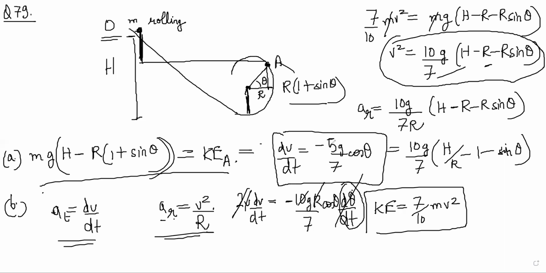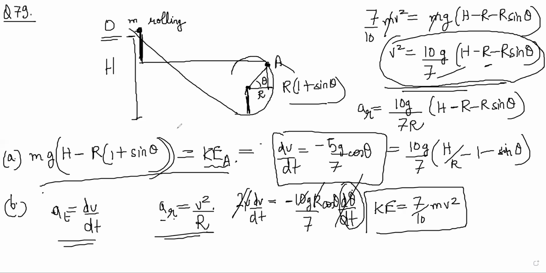Actually, this is coming from the kinetic energy term only, the second part. If you look at chapter number 8, rotational work power energy, this is similar to the last question in chapter 8. It is not 64 actually, it is question number 63.